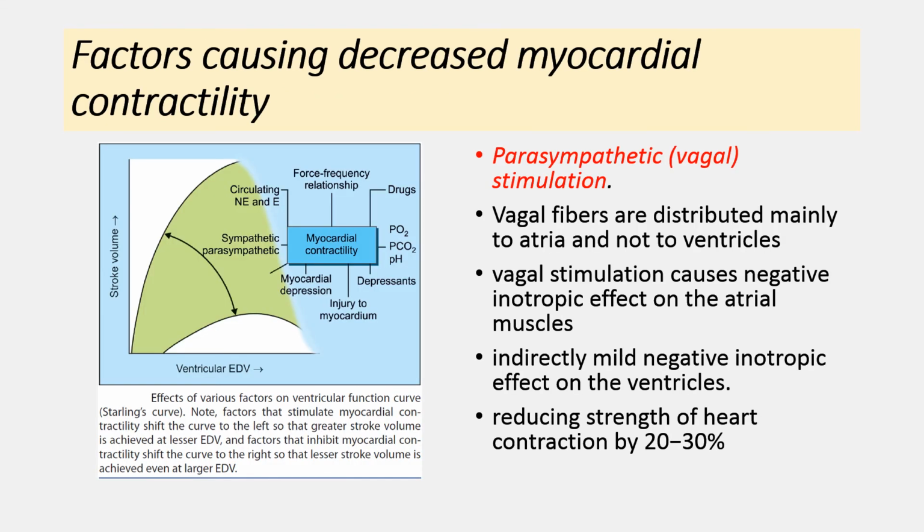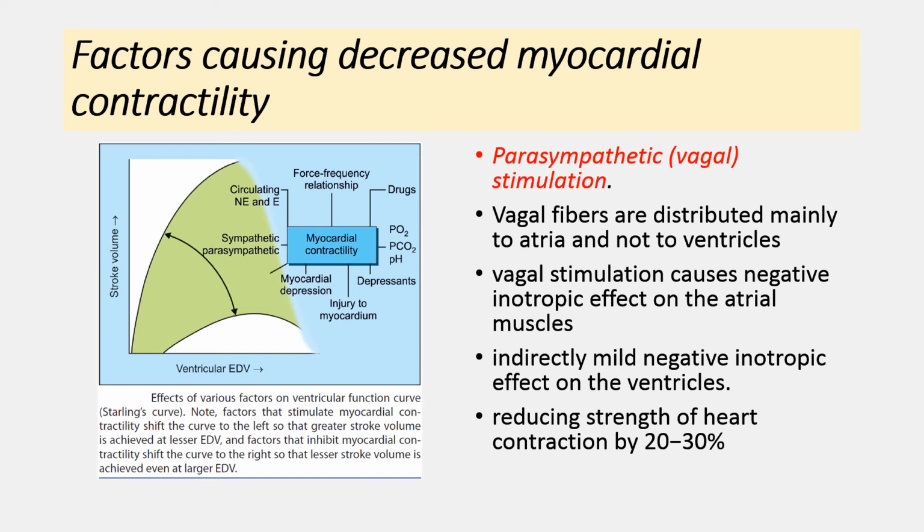Various negative inotropic factors decrease the myocardial contractility. One such factor is parasympathetic stimulation, or vagus nerve stimulation. Now the vagus nerve fibers are distributed mainly to the atria and not to the ventricles. Because of that, stimulation of the vagus nerve decreases heart rate because of the innervation to the SA node, and it also decreases the contractility of the atrial musculature.